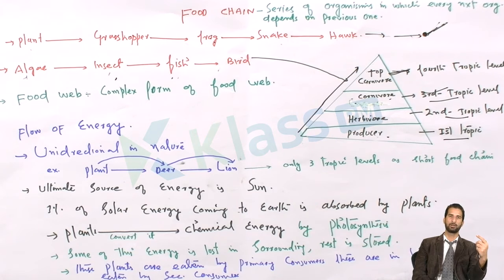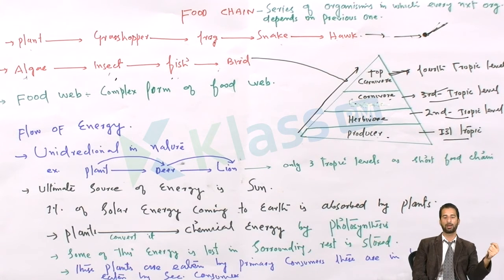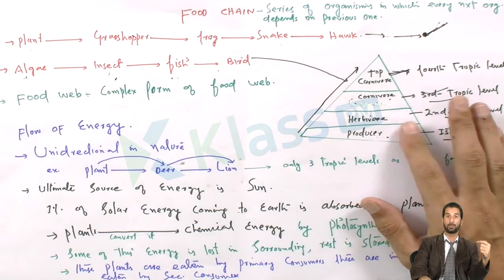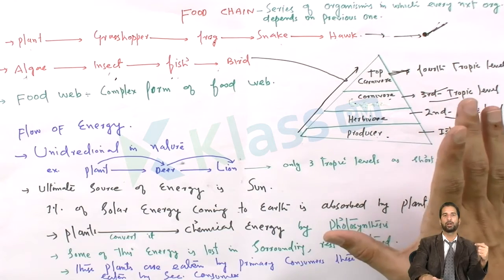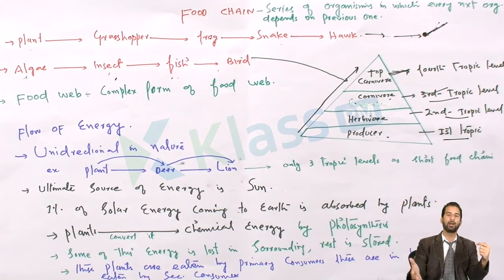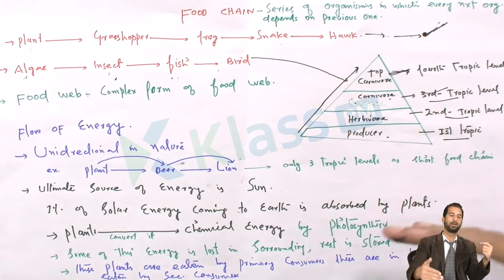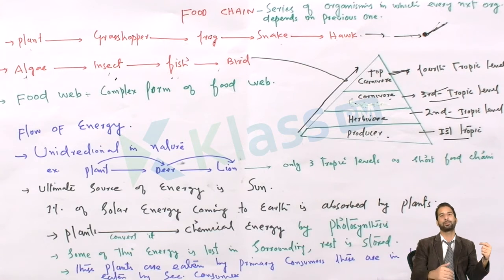Only 10% of the energy is transferred, according to Lindemann. This process is called the 10% law, given by Lindemann. So this is all about what a food chain is and how the energy flows from a low trophic level to a high trophic level. This is in the form of a pyramid. A pyramid is a triangular shape. It may be erect, it may be inverted. It depends upon which type of pyramid you are talking about. We will discuss it in the next part of this video: what a pyramid is and what the different types of pyramid are.